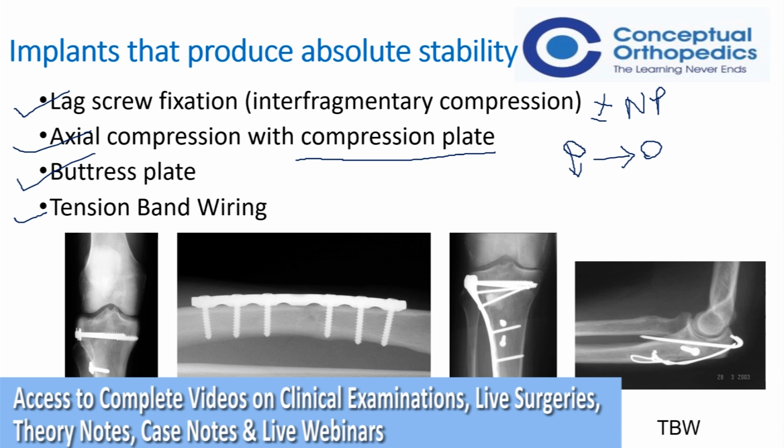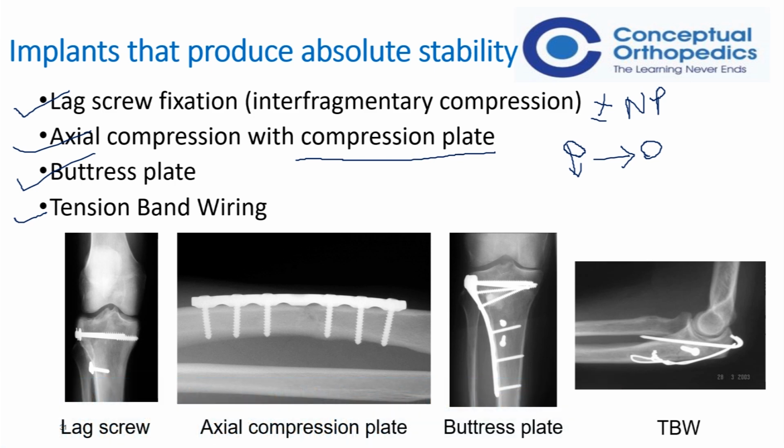One point to be noted is a misconception in a few residents that if we increase the number of screws in a plate, or if we increase the number of screws through a nail, it will achieve absolute stability, which is wrong. The only ways of achieving absolute stability are these four.